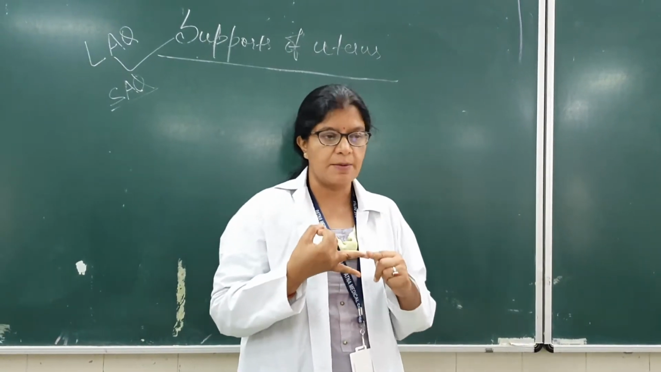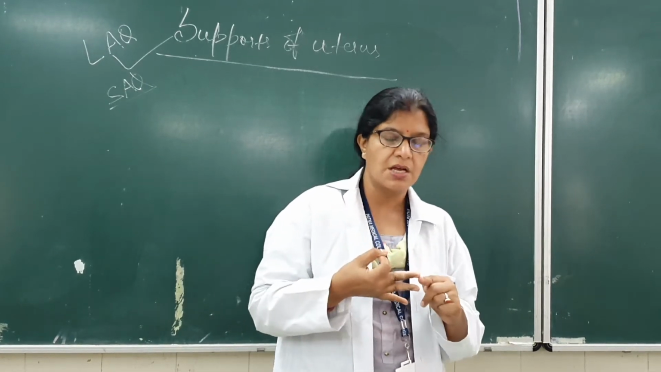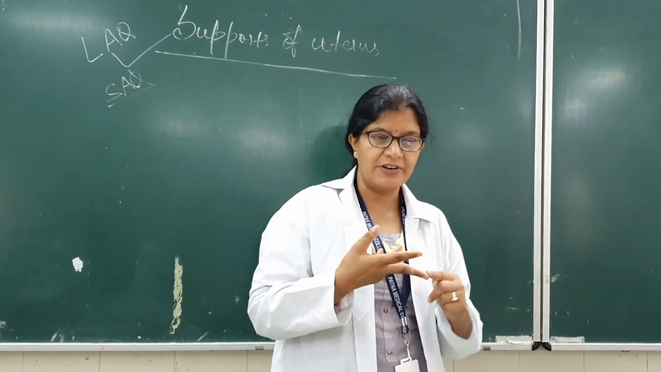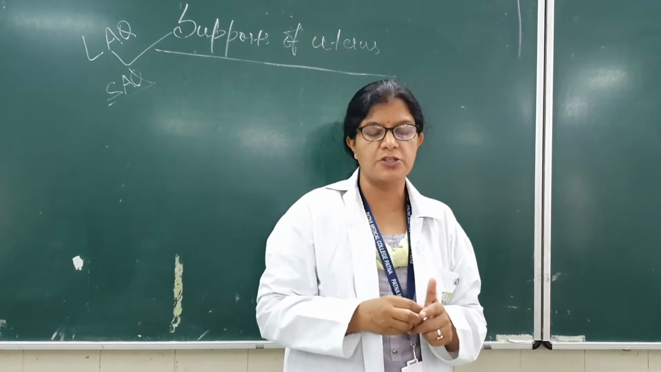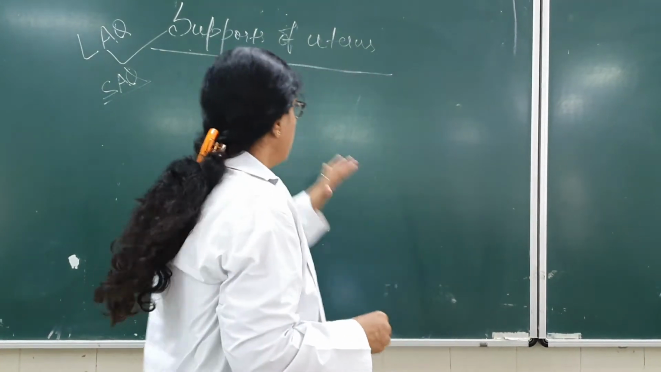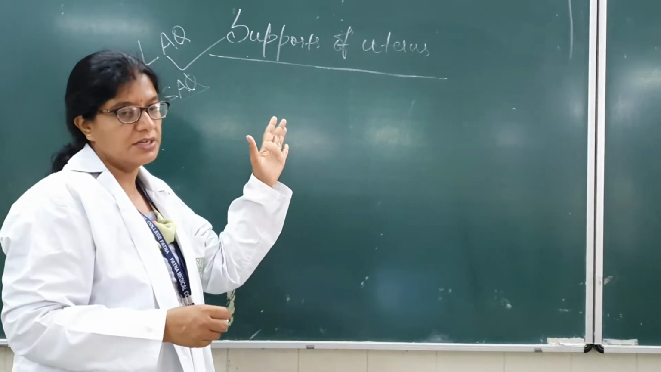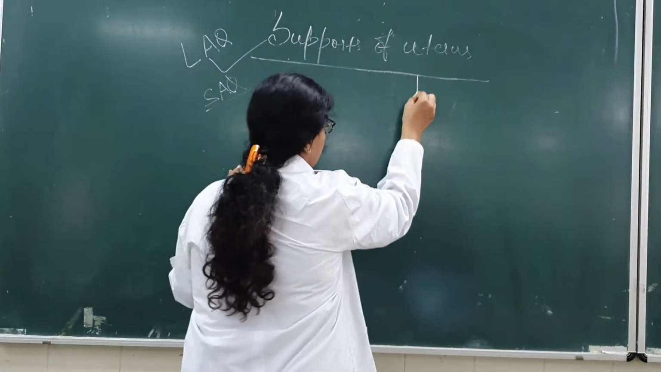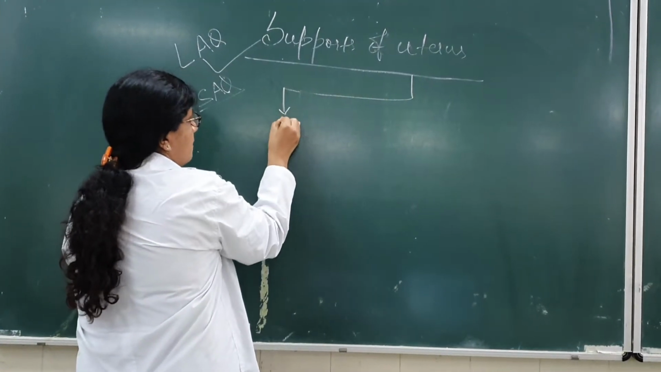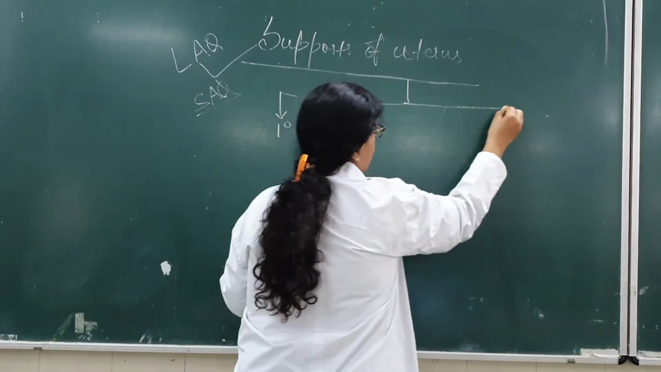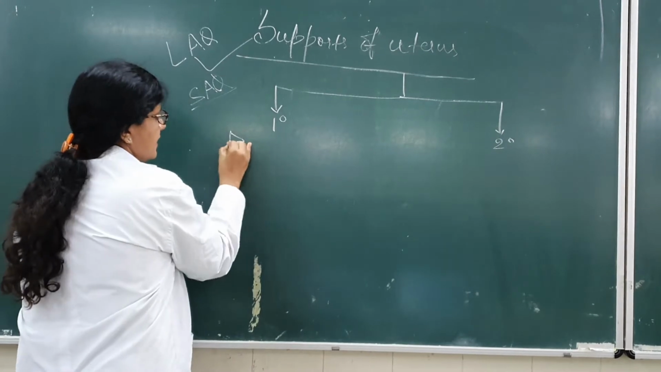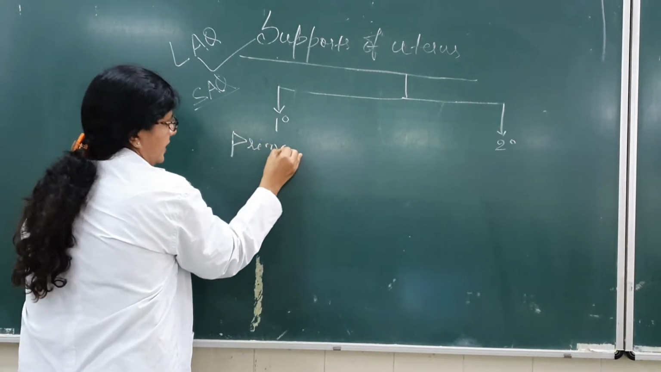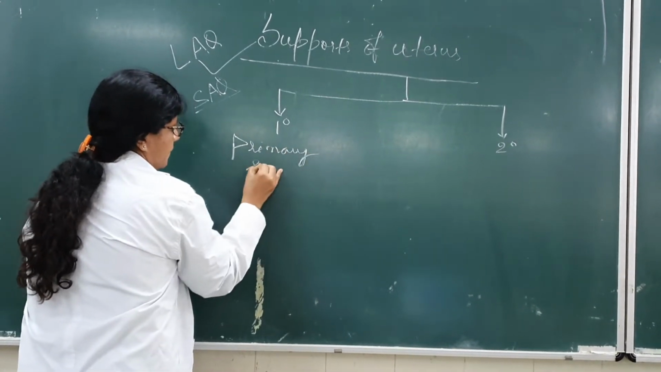What are the various supports? It can take various forms. It can be a form of ligament, it can be the uterine axis itself. So many things, which we will discuss here. Coming to the supports of the uterus, it can be divided into two parts. It can be your primary support and it can be your secondary support.